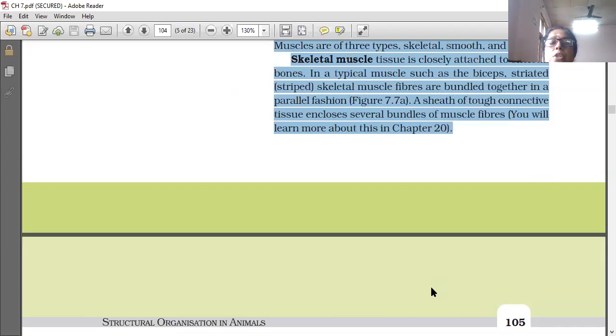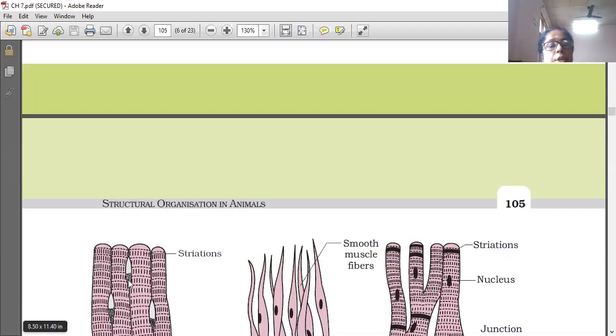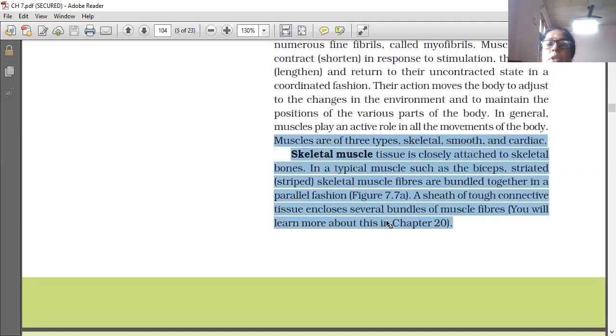They are bundled together in parallel fashion. A tough outer covering is also there, and many striations are seen. Strata means layers. The detail of this structure is given in another lesson, so it is not described so much here. As a muscle, the three types are told only from the periphery. More detail we will be learning in chapter 20.